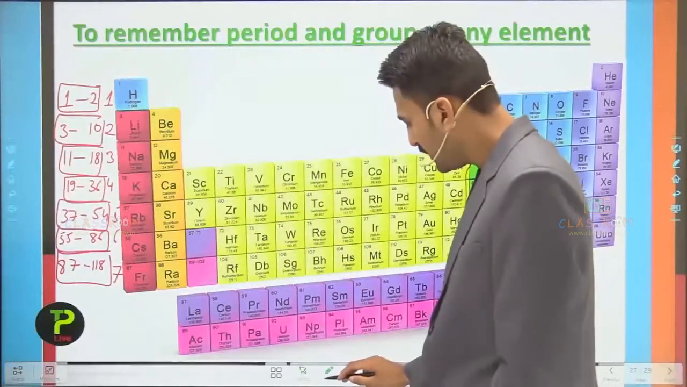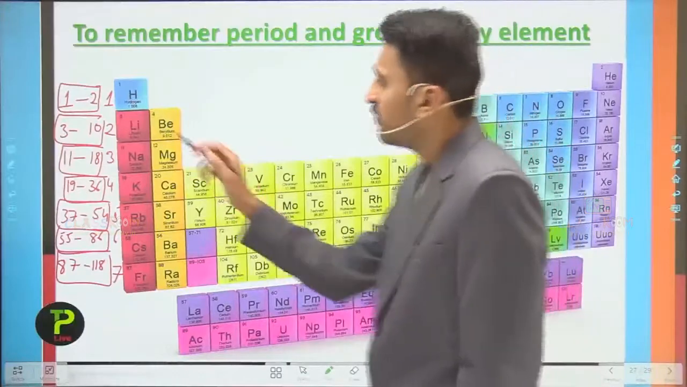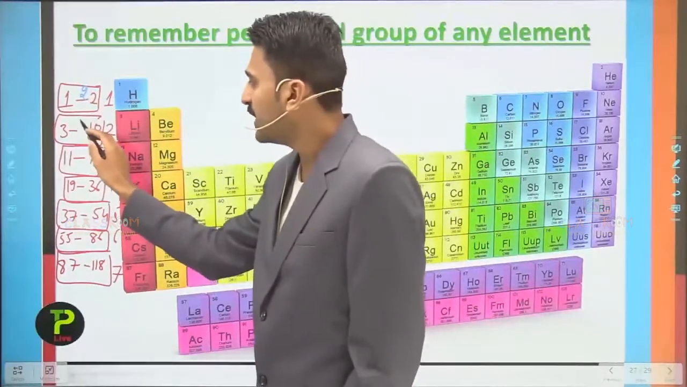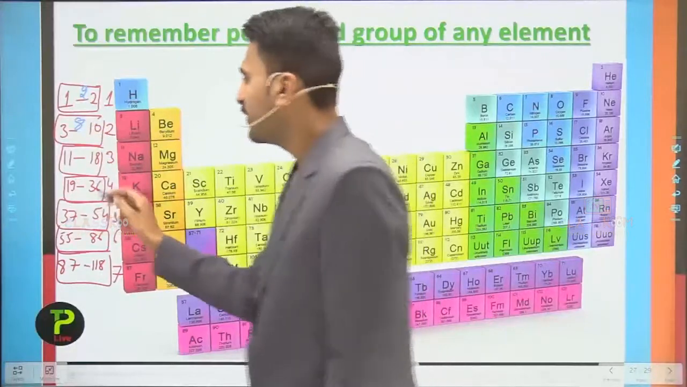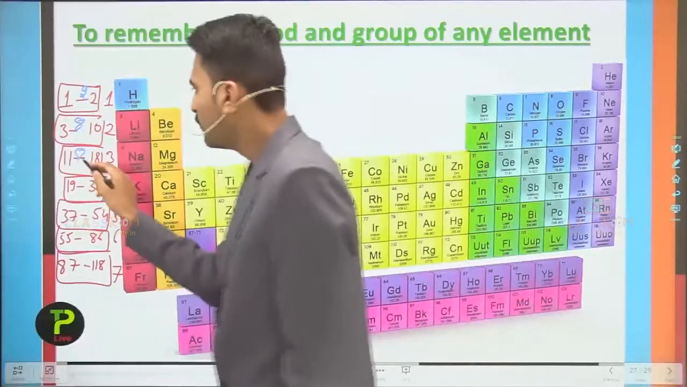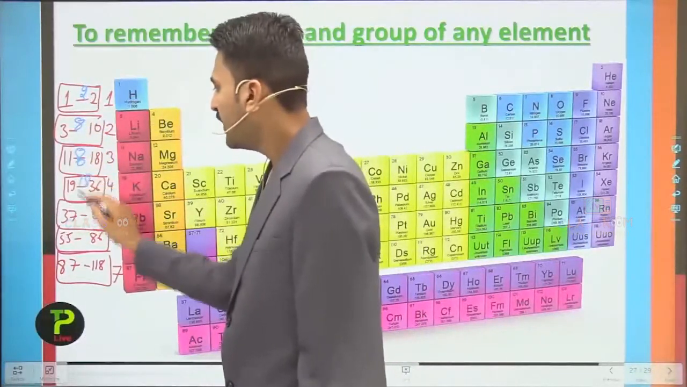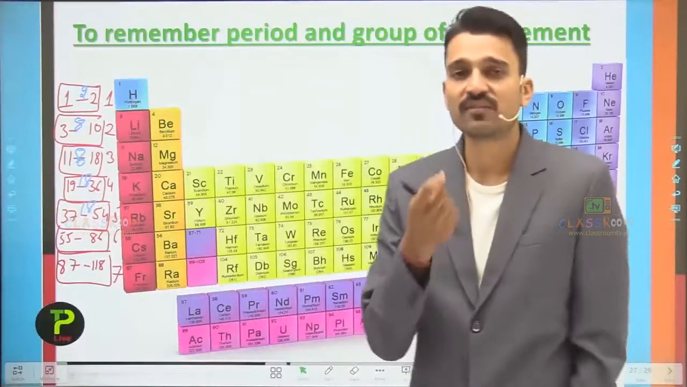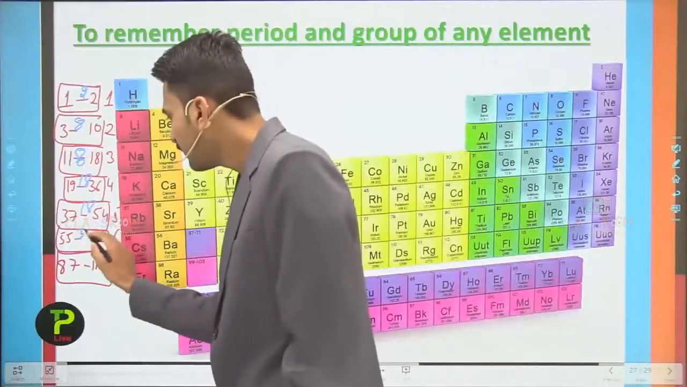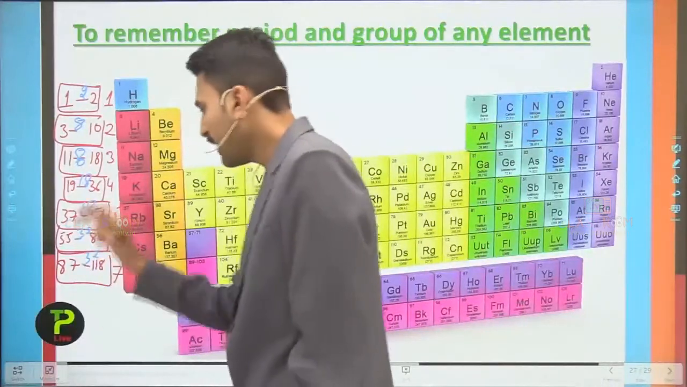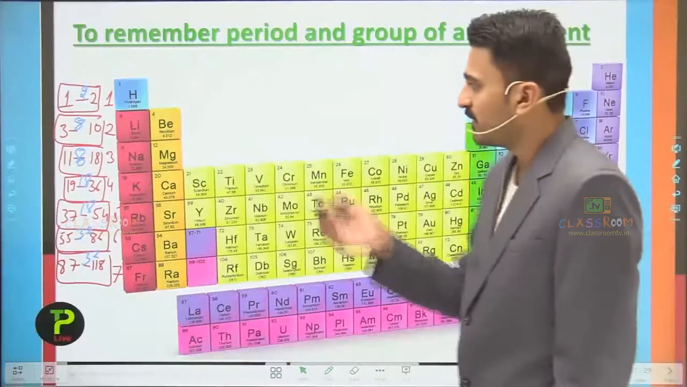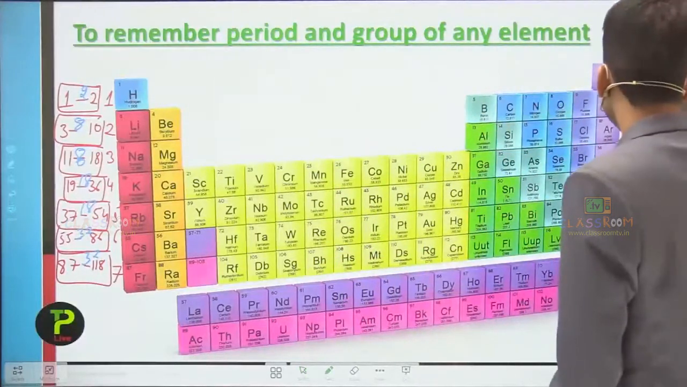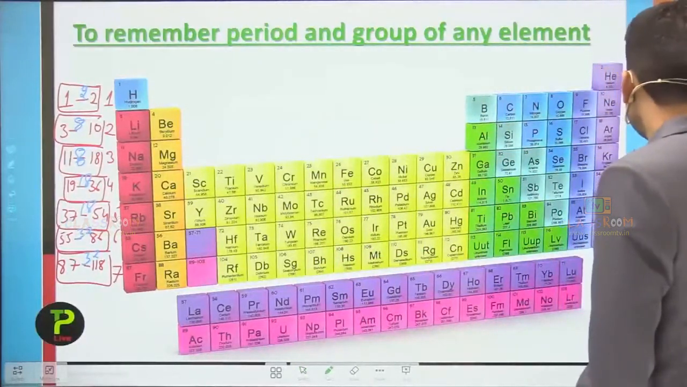Here you can also see that the first period contains 2 elements, while the second period contains 8 elements, and the third period contains 8 elements. Moving to the fourth and fifth, they contain 18 and 18 elements. While talking about the sixth and the seventh period, they both contain 32 elements. So the numbers of elements present in the periods are 2, 8, 8, 18, 18 and 32.